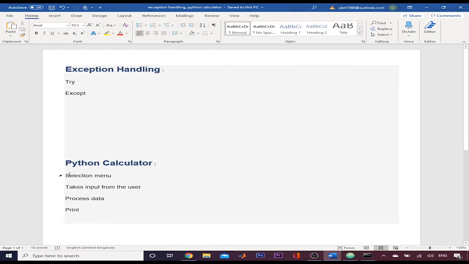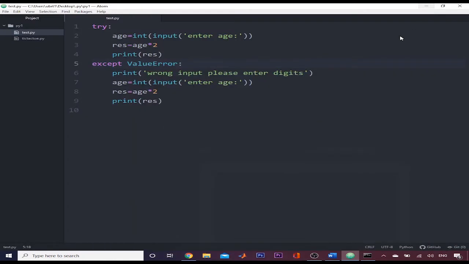This application will consist of a selection menu where the user can select what operation he or she wants to perform, then the calculator will take input from the user, process data according to the selected operation, and then the result will be printed. So with the help of the knowledge we have gained in this course, we will create a Python calculator.